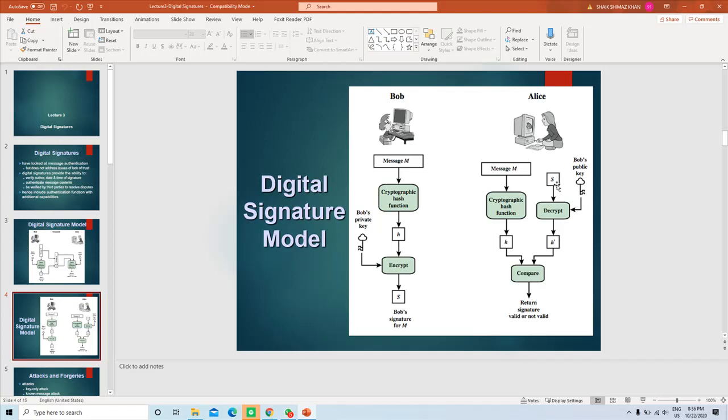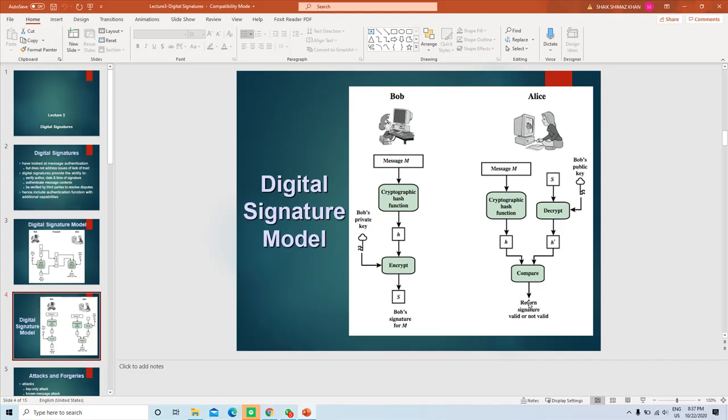When it is decrypted using Bob's public key, we get a hash value, let's say hash dash. The hash and the hash dash are compared. If they are equal, it means the signature is valid. If they are not the same, then the signature is not valid.